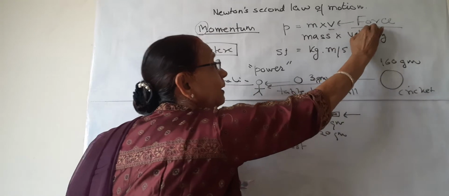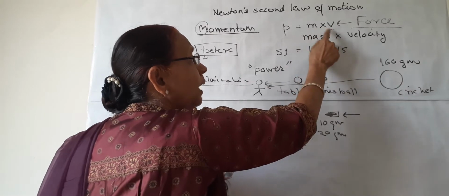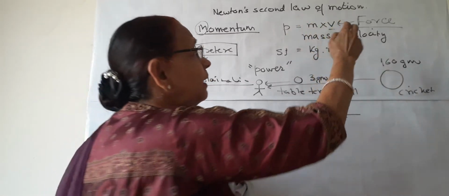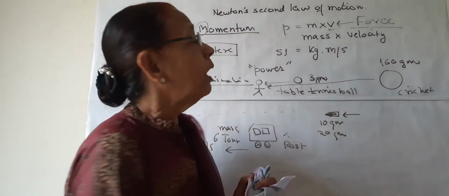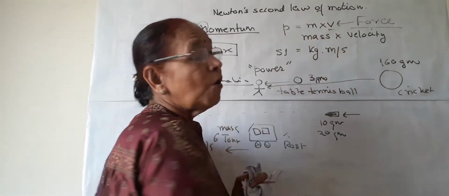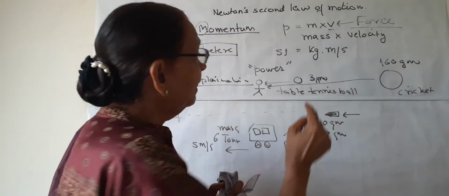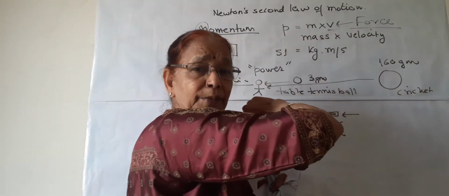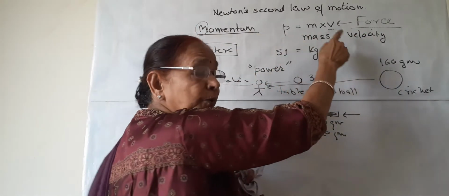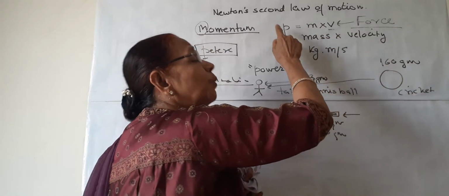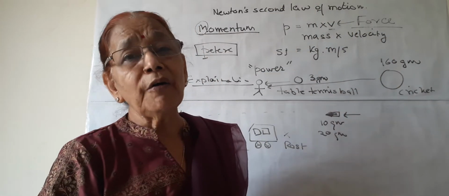So the force can cause change in velocity, and momentum is equal to m into v. It means indirectly the force can cause a change in momentum. This is how momentum and the second law of motion are related. Are you understanding what I am saying? This force can change the velocity, so this force can also change momentum, because P is equal to mv. When force can change momentum, it means this force is related to the second law of motion.